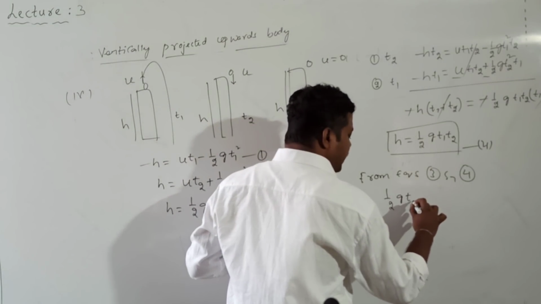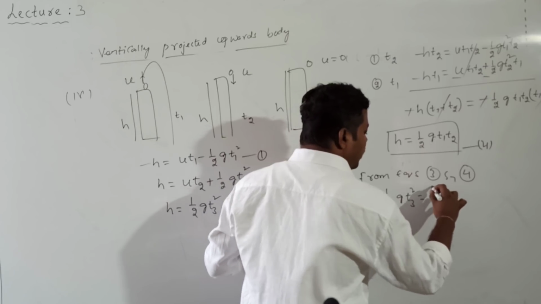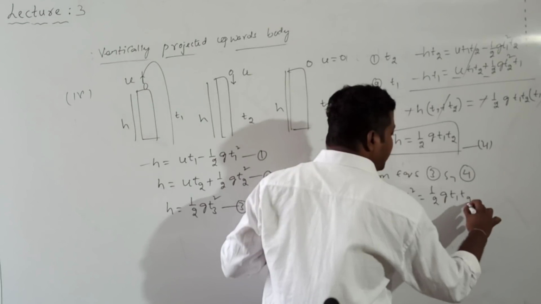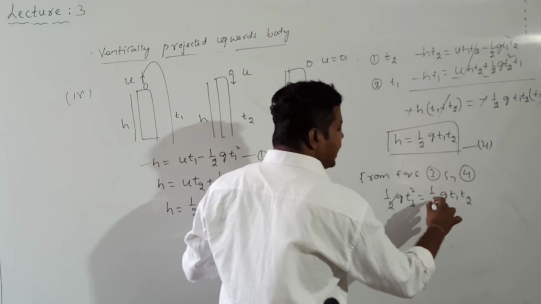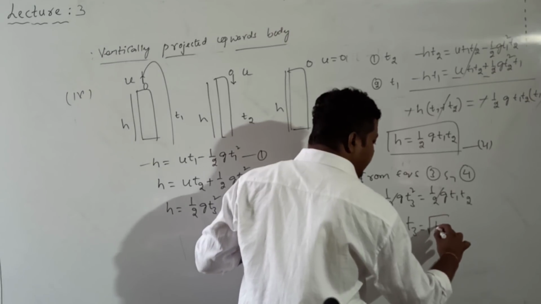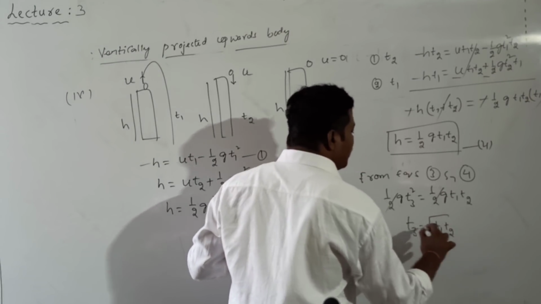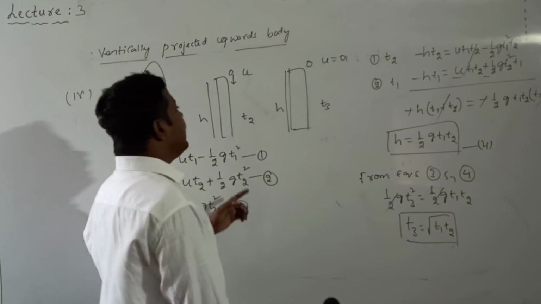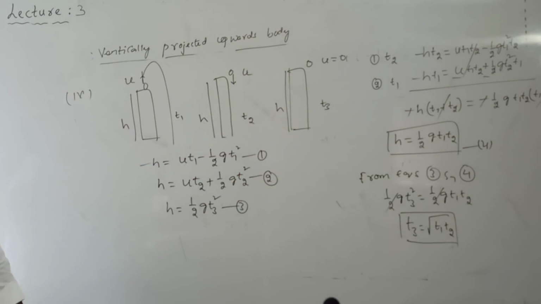Half into g into t3 square is equal to half into g into t1 into t2. Then half g cancels. So t3 is equal to root over t1 into t2. Therefore, whenever they give the t1 value and t2 value, we can calculate t3 by the formula: t3 is equal to root over t1 into t2.